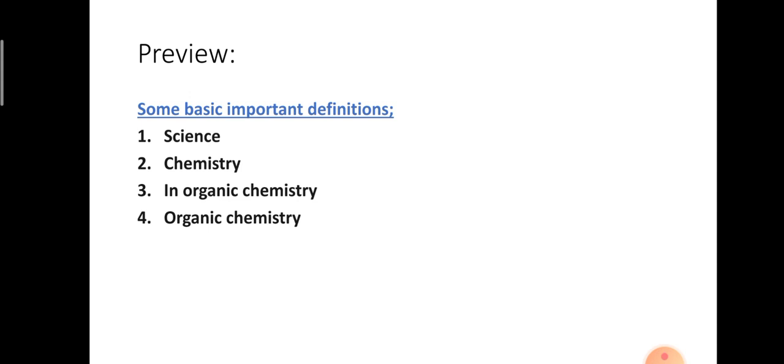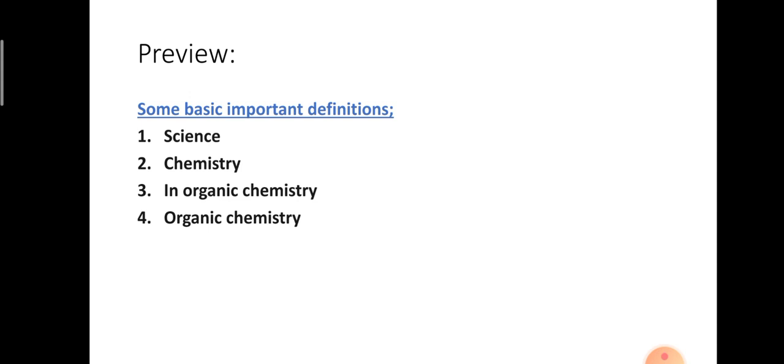So what is the meaning of physics? Physics is a branch of science which deals with the different forms of energy. Example: light, sound, electrical, heat, etc. So this is the definition for physics.